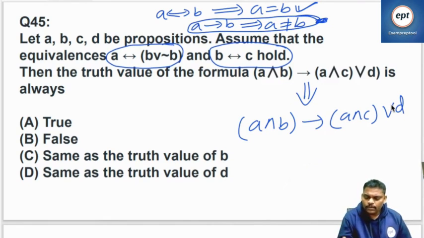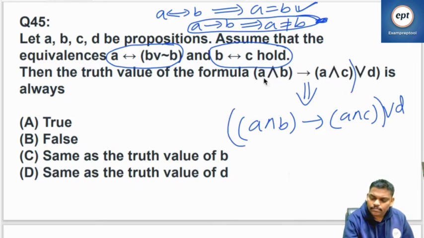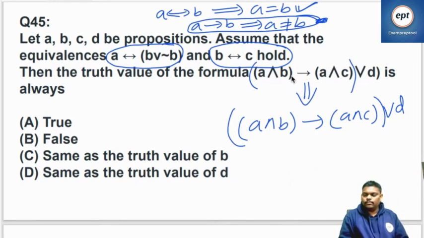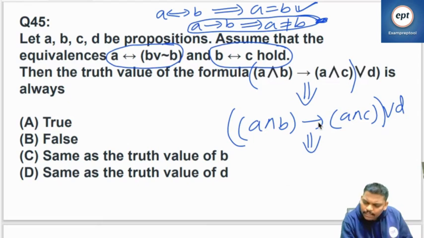If you want, I will keep a bracket also. Assume that this bracket is there. Okay, fine, so this can be written as.